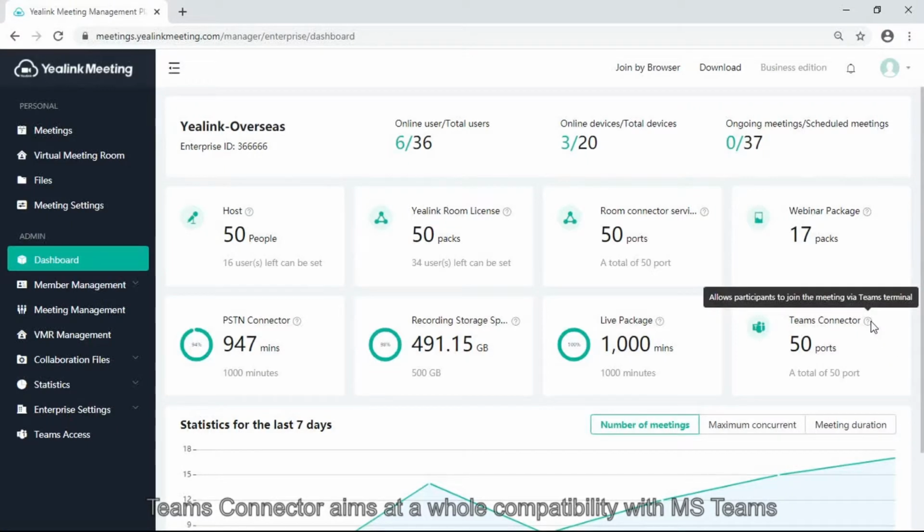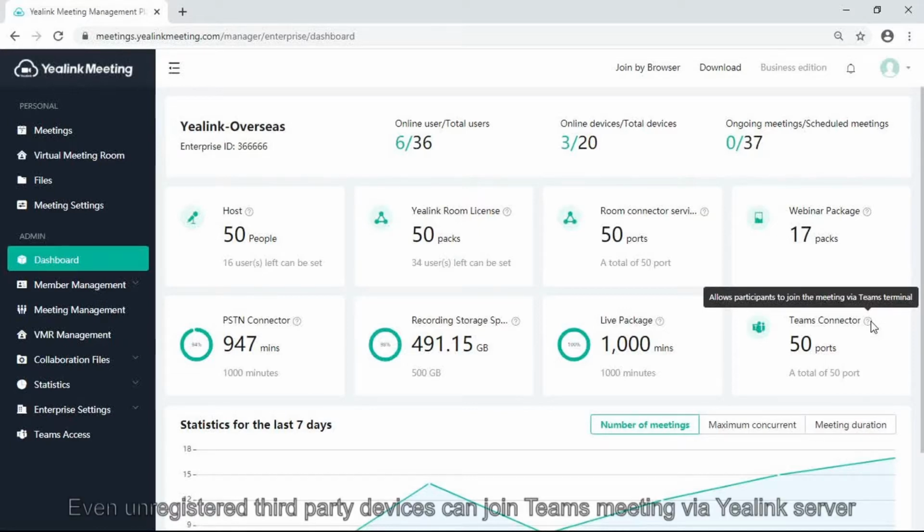Teams connector aims at full compatibility with Teams, which means as soon as configuration is done, a Yealink account, no matter software or hardware, can join the Teams meeting by dialing its number. Even registered third-party devices can join a Teams meeting via the Yealink server.